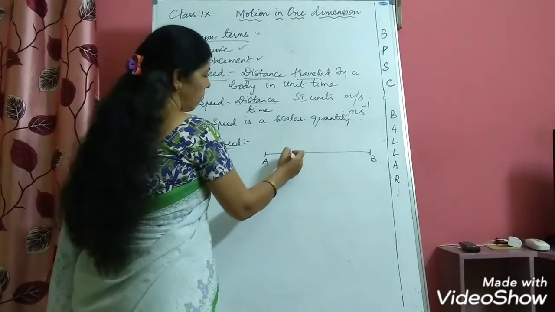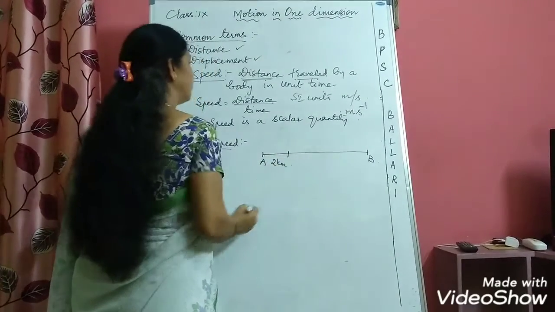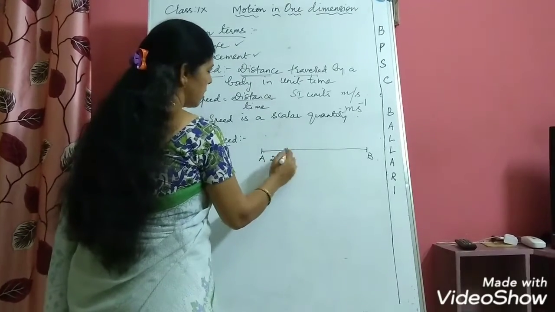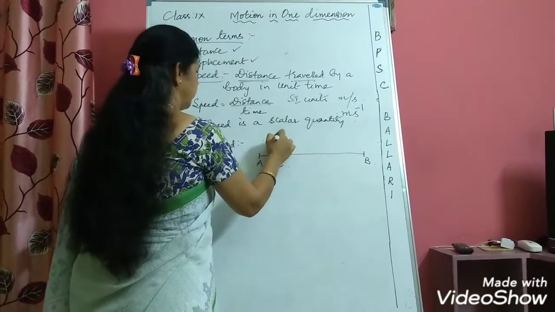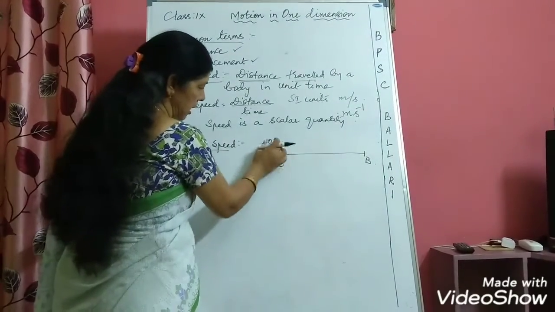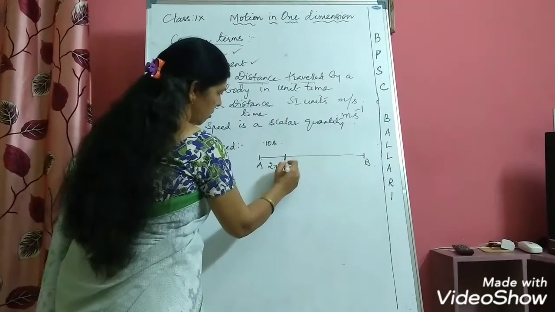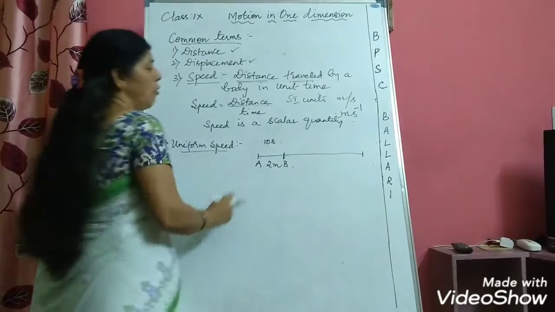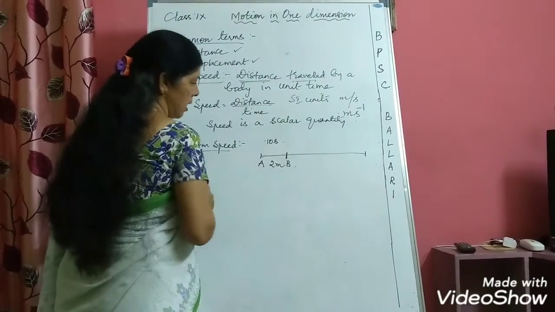Let us take that the body covers the first 2 meters in 10 seconds. The body is covering the first 2 meters in 10 seconds. Now, I will take this point as B. From A to B, the distance is 2 meters and the time taken is 10 seconds.